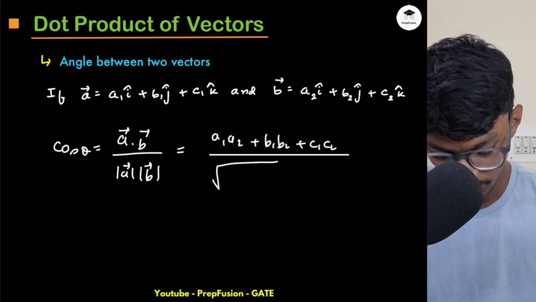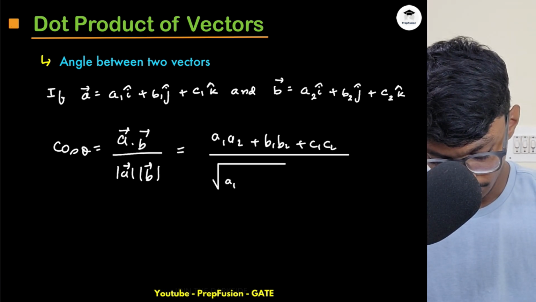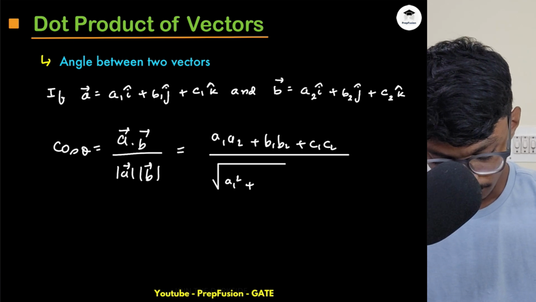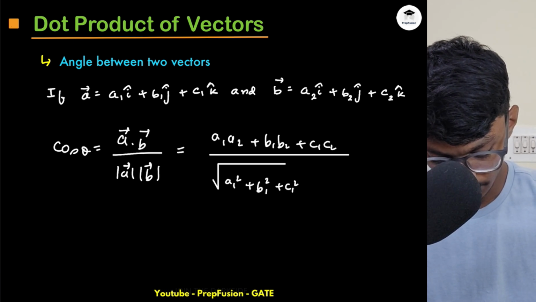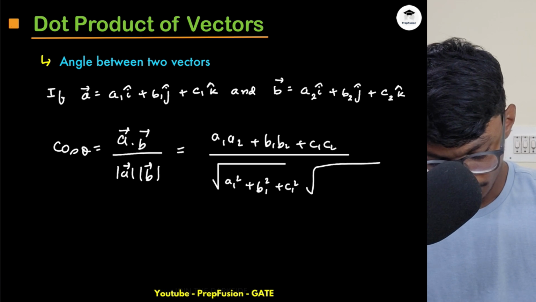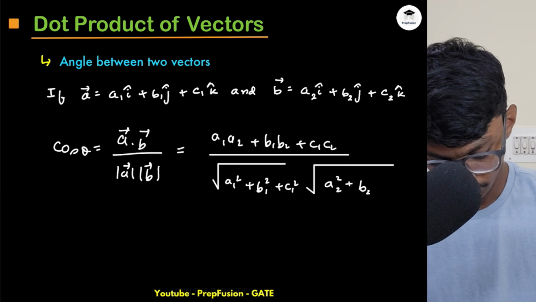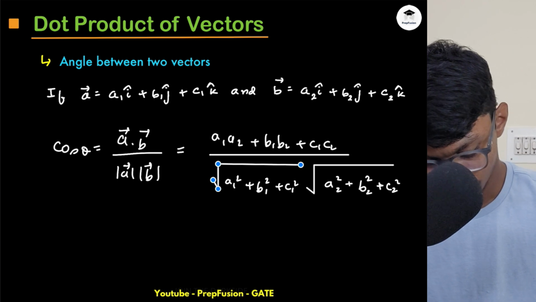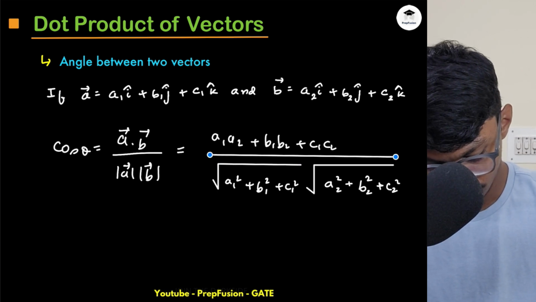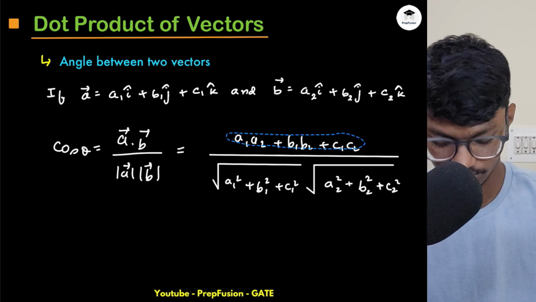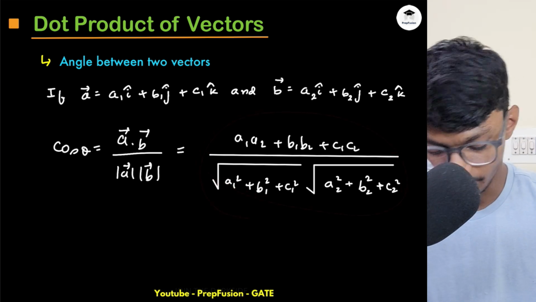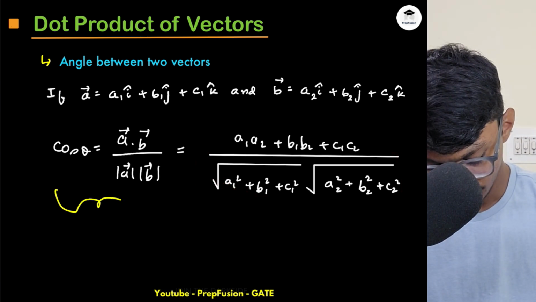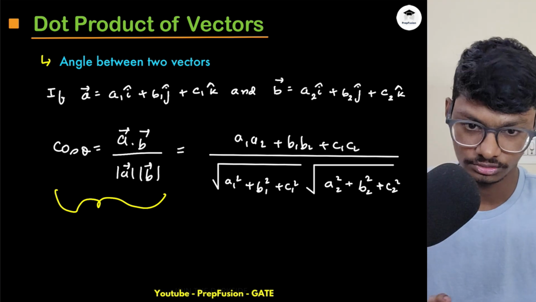And obviously the magnitudes of each of them will be the square root of A1 square plus B1 square plus C1 square, and the square root of A2 square plus B2 square plus C2 square. Okay, so you don't have to remember this. The most important part is this: if you have to find the angle between two vectors, you just remember this.